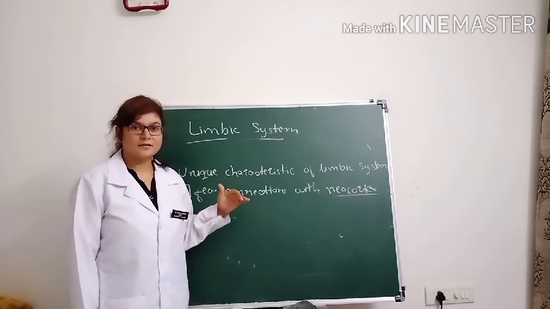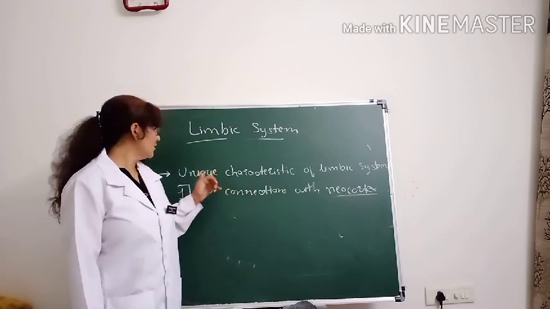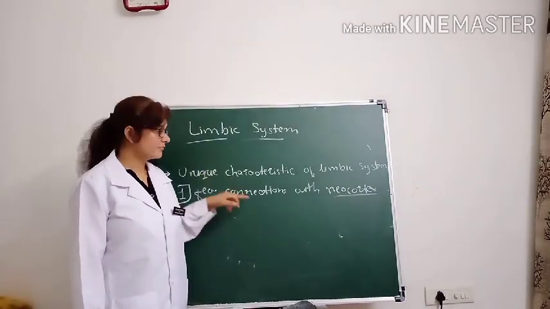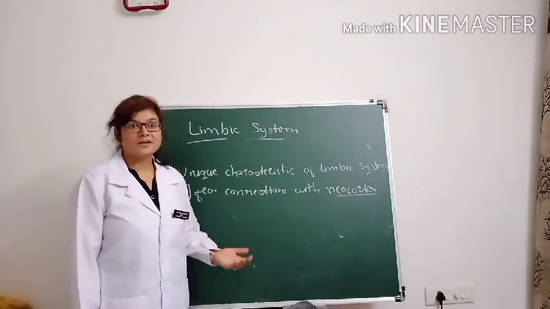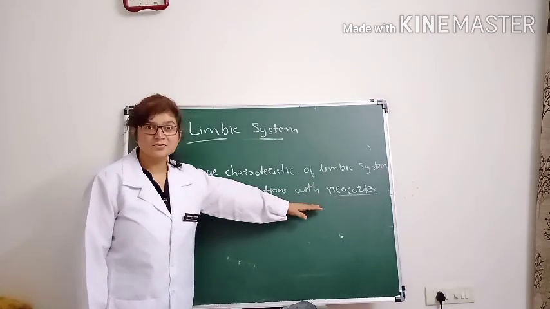Whatever unique talent human beings have is because of this neocortex. So the limbic system has very few connections with the neocortex.